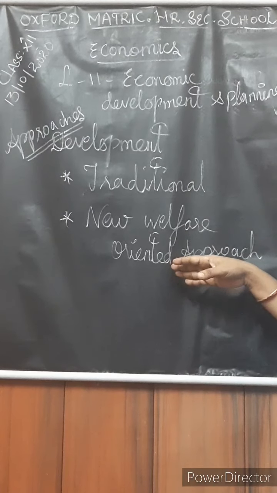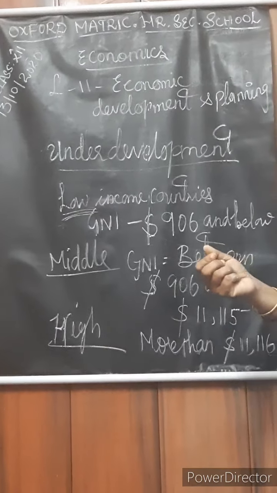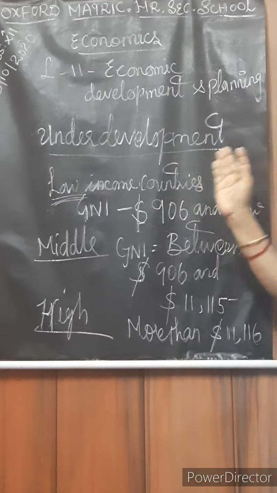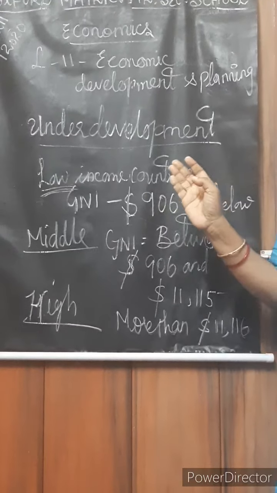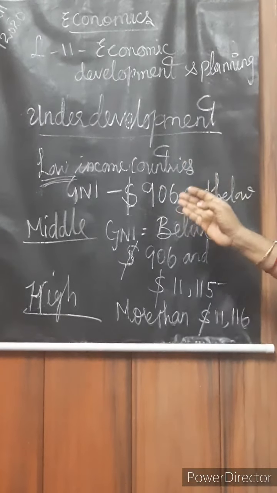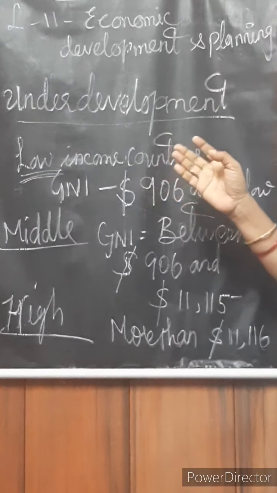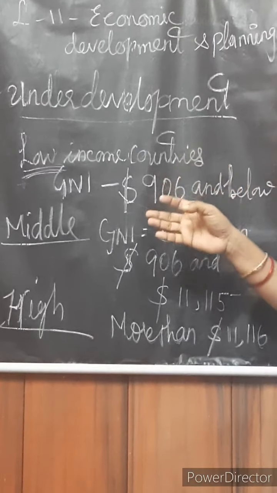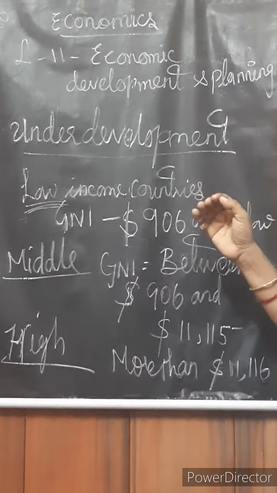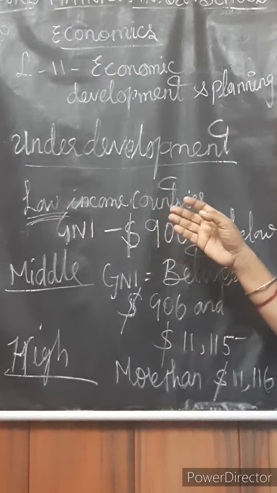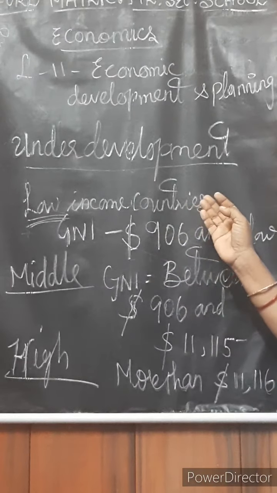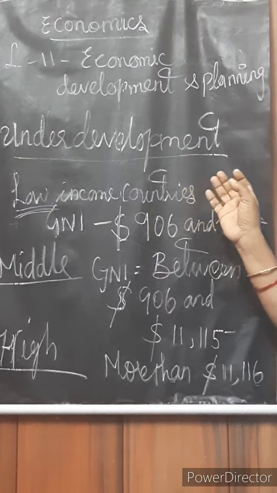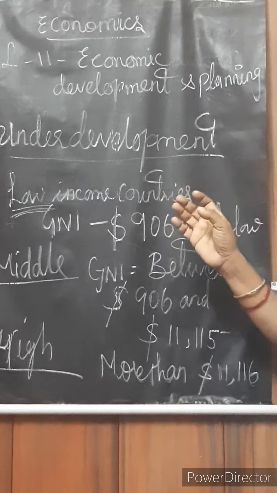Next we will move on to underdevelopment. How do we identify underdeveloped countries? They are characterized by dependence on agriculture, low per capita income, widespread poverty, wide inequality in the distribution of income and wealth, overpopulation, low rate of capital formation, high rate of unemployment, technological backwardness, dualism, etc. Along with these, we categorize a country as underdeveloped.